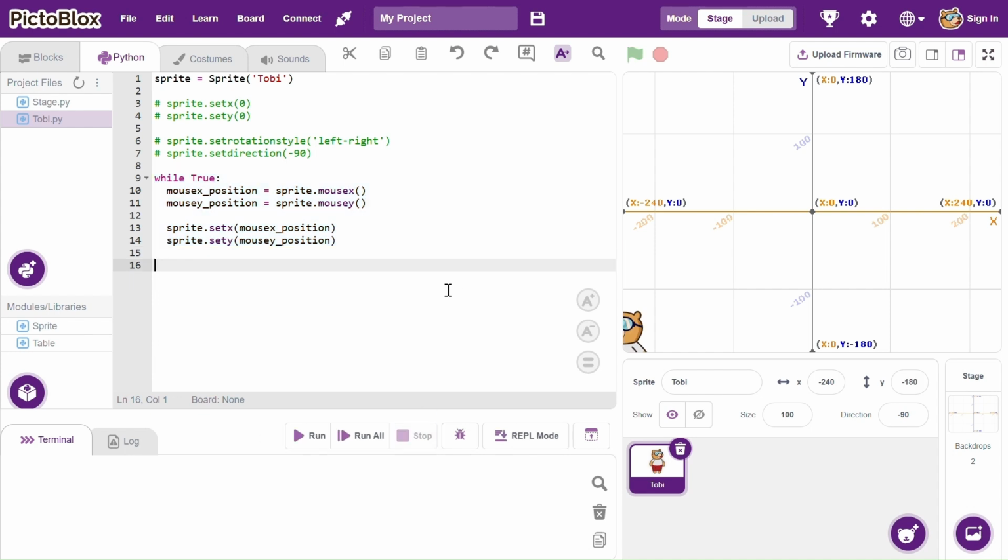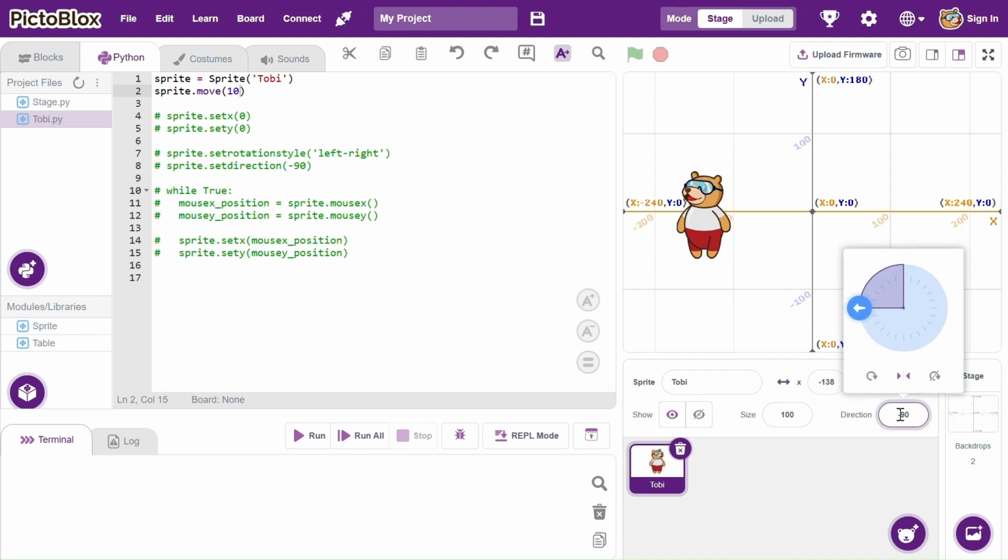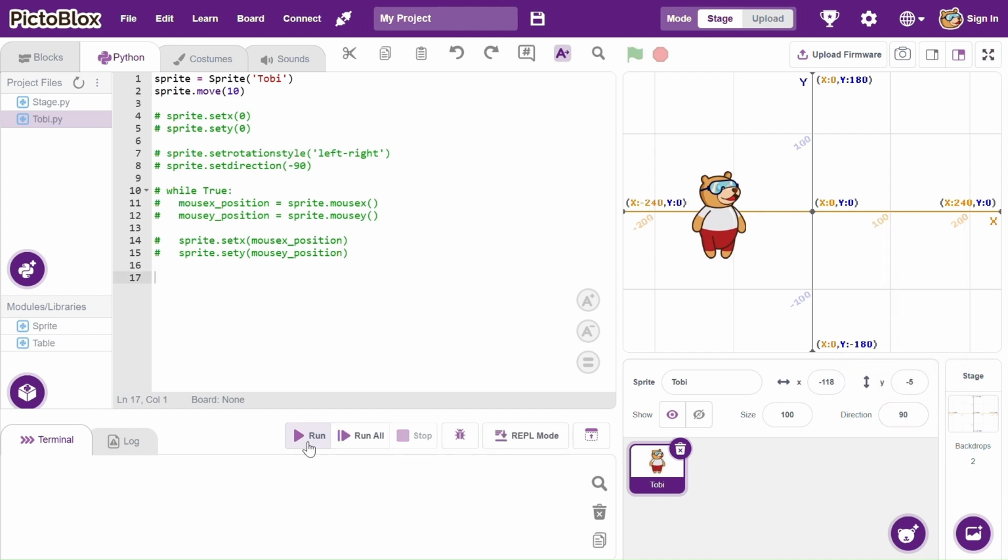Now, before I forget, let's also remember the popular move 10 steps. So if I comment this out, remember we can say sprite.move and we put in the value, say 10. But before that, let's just manually change the direction to 90 here. Okay, so if I run it, it moves 10 steps.